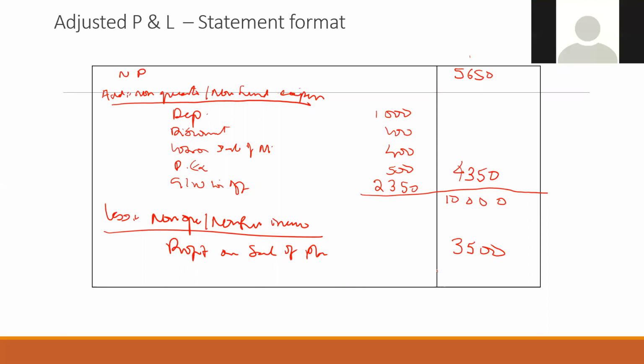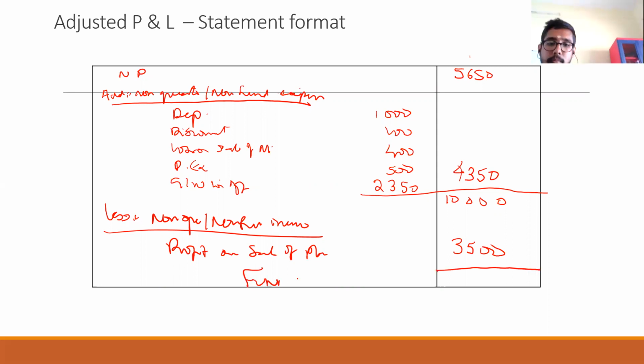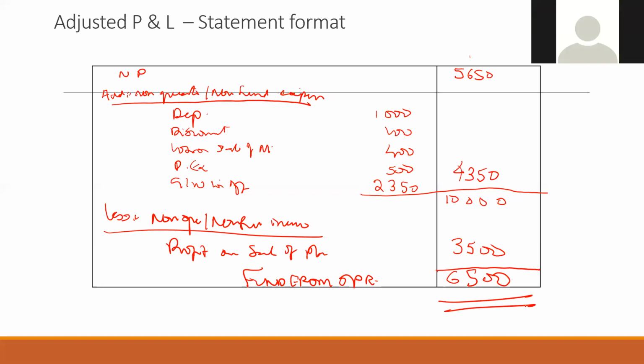Fund from operation, how much? 6,500. Right?